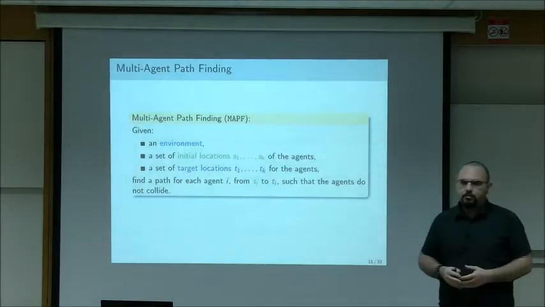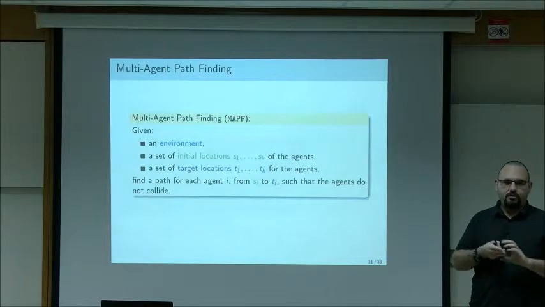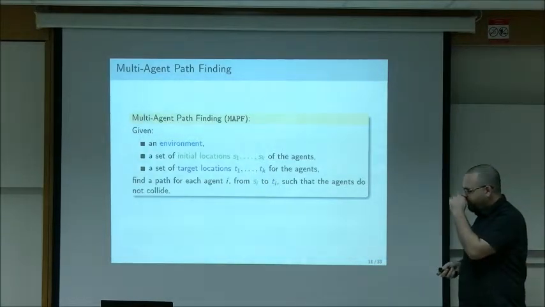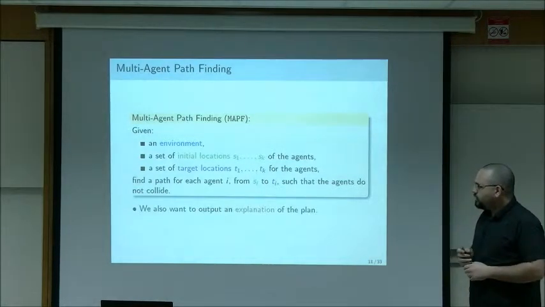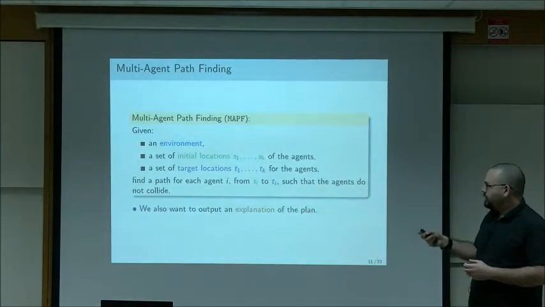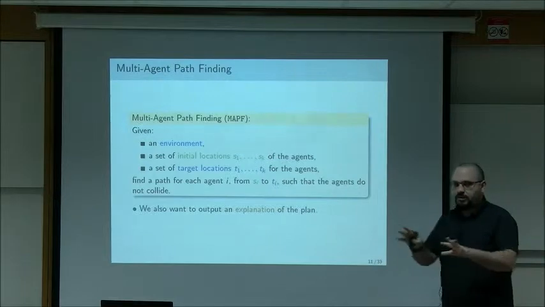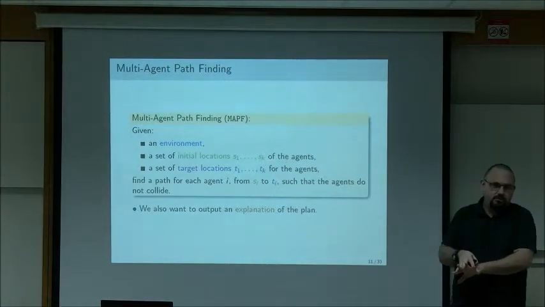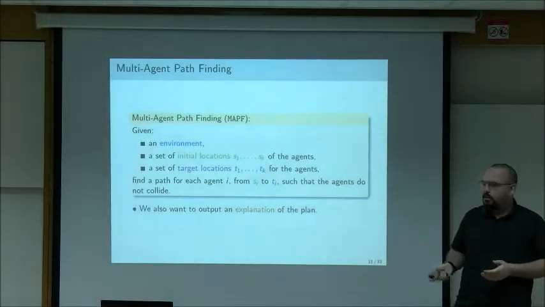Okay? A very natural problem in air traffic control, in drone navigation, in autonomous cars. You don't want your agents to collide. And what we want is to explain the output of the plan. So what is the plan? The plan here is the set of paths that the agents take, and we want to explain it. And a good question is, what does it mean to explain it? So we'll get to that.